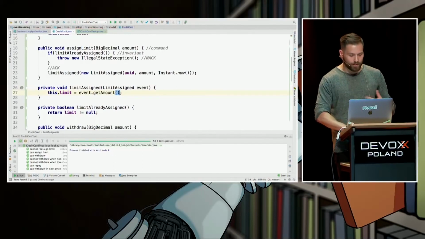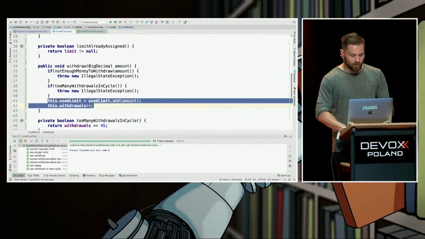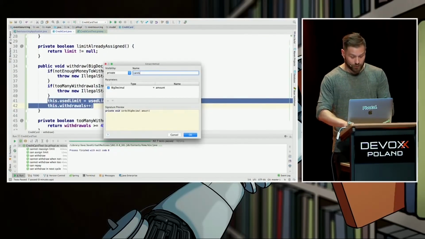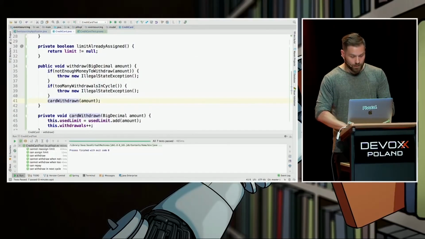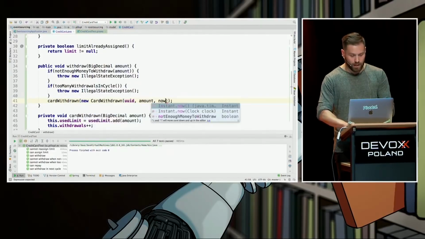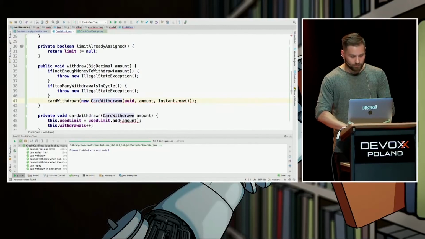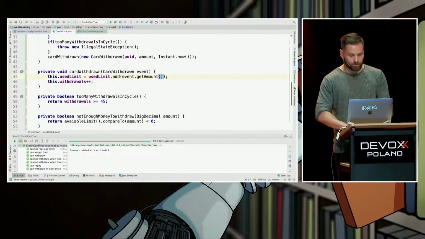And now we have to repeat this exercise with all of our behaviors. So we are extracting to cardWithdrawn, right? And here it's going to be new CardWithdrawn, ID, amount, now. Let's make it compile, change to event, get amount, nice.